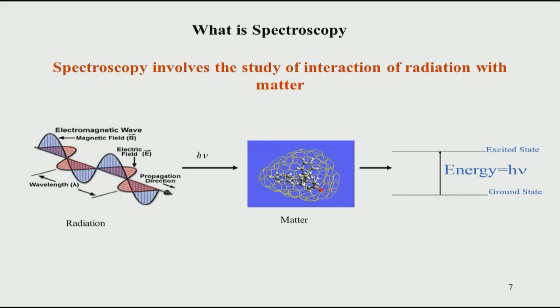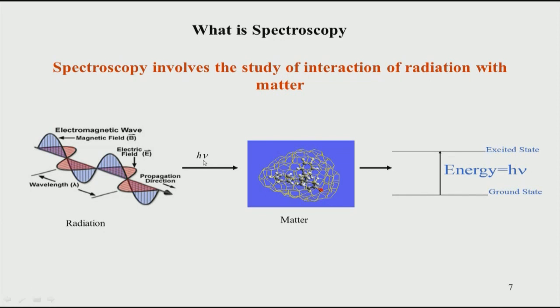Essentially, what happens in spectroscopy is you take this kind of electromagnetic field or radiation or wave, and you shine it on a sample. Let us say that what you are seeing in the center is a sample. We call it matter, or you can call it your molecule or compound. When you shine light on this molecule, the molecule will respond to the incoming light. This incoming light we write as h mu, this is a photon.